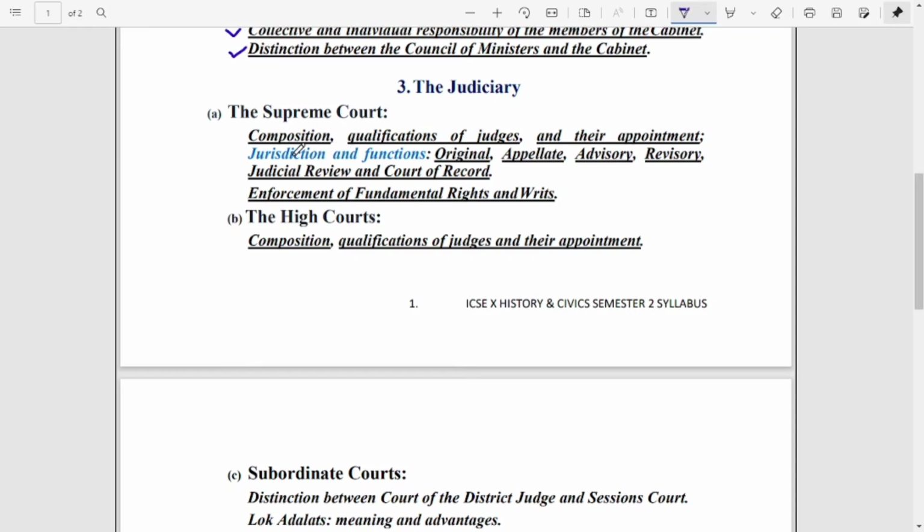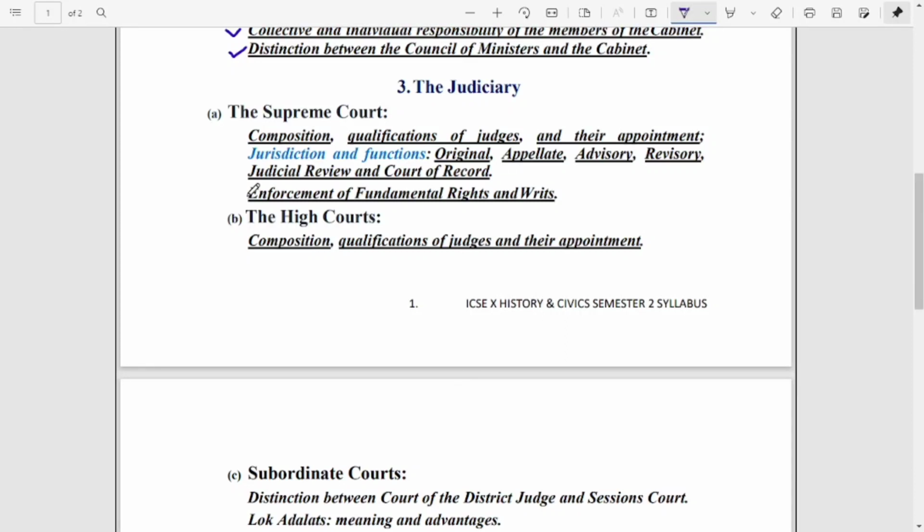Then the jurisdiction and functions. So original, appellate, advisory: these are the jurisdictions of the Supreme Court. Then revisory jurisdiction is there. Then judicial review and the court of record. All these things, 1, 2, 3, 4, 5 and 6, these 6 topics you have to go through under the heading jurisdiction and functions of the Supreme Court.